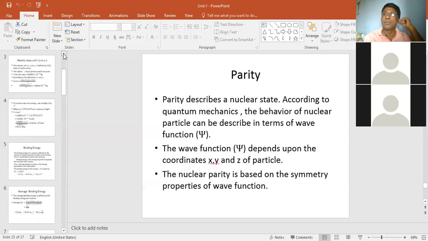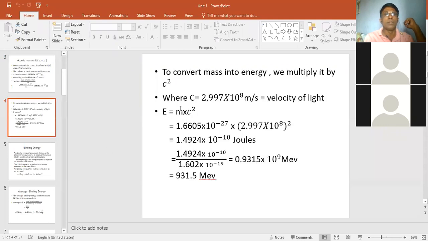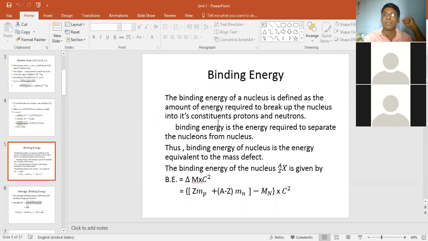So in the last lecture we discussed the AMU, the atomic mass unit, that is 1/12 of the mass of the carbon atom. And 1 AMU is equal to 931.5 MeV, that we have already discussed. After that, we discussed binding energy. That energy is required to break up the nucleus into the protons and neutrons, that is the nucleons.